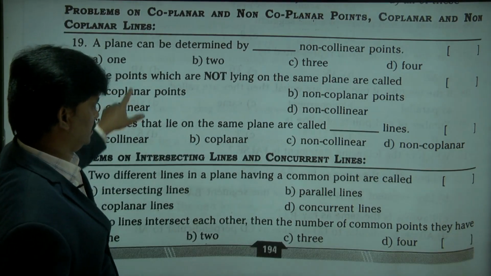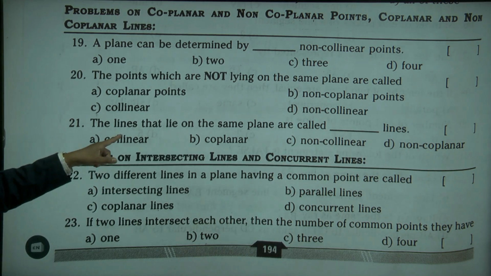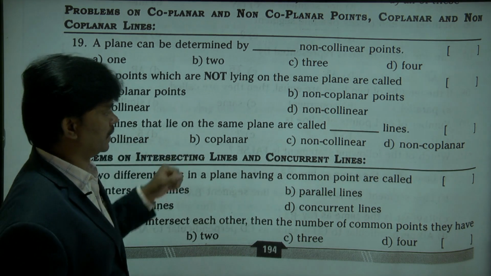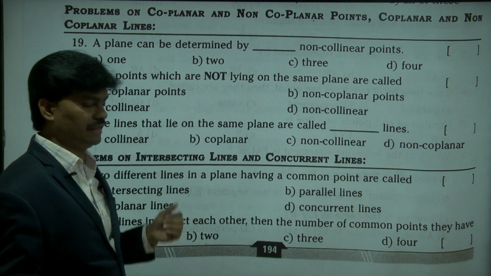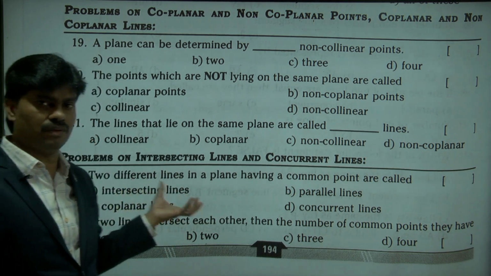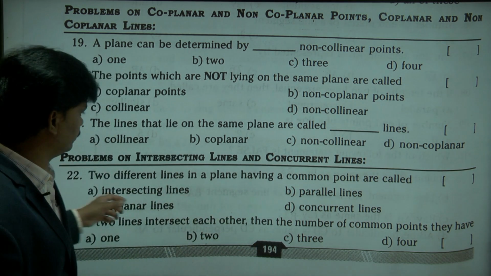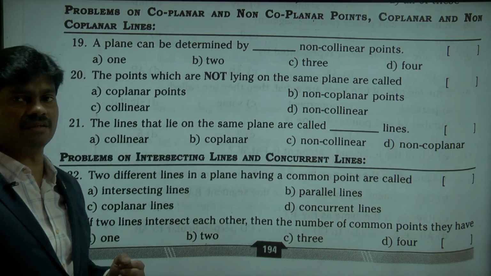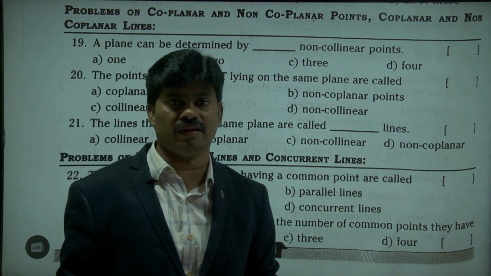Yeah, right. The lines that lie on the same plane are called coplanar lines. Okay. Collinear, coplanar. Line in the sense collinear will come. Plane means coplanar will come.